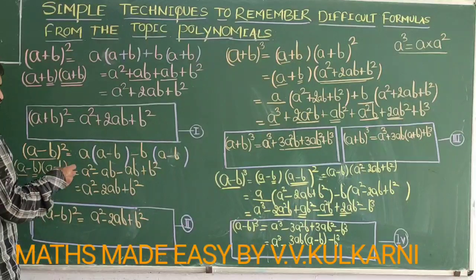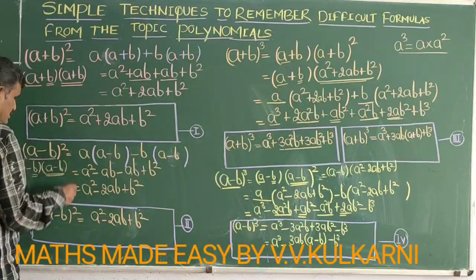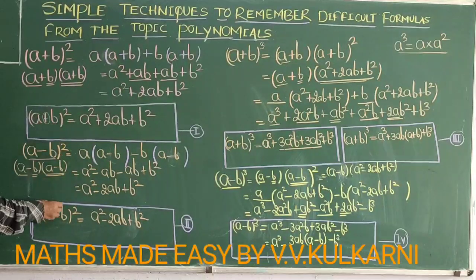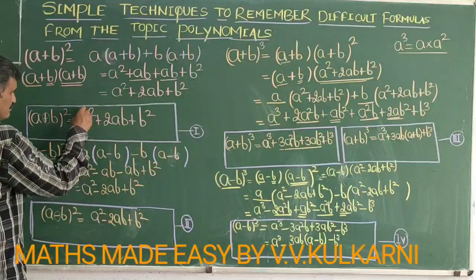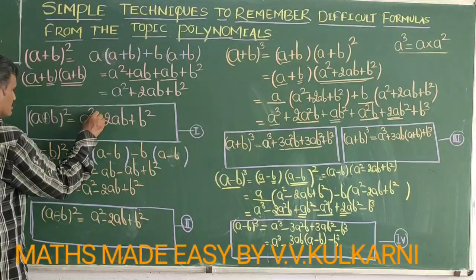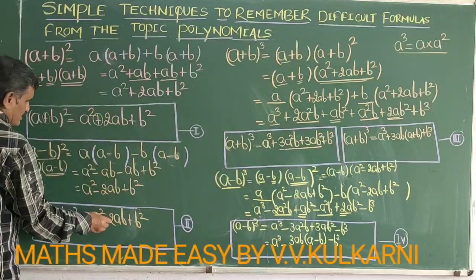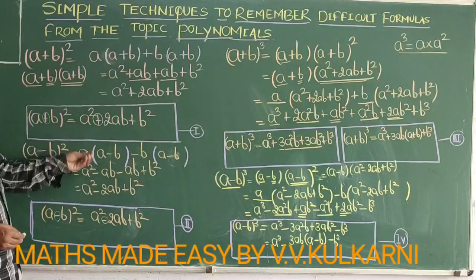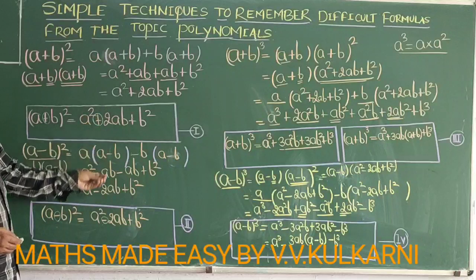Now a simple thing I will tell you here: if you compare these two formulas, here you will get a plus sign, here there is a minus sign. The content is the same; the only thing that changes is it is plus here, and minus here. So it is very simple and easy to remember these two formulas.